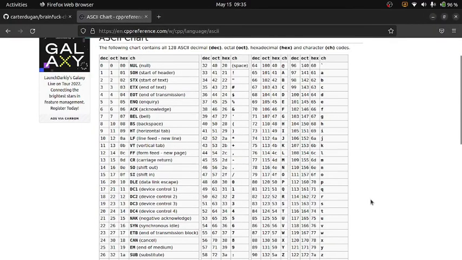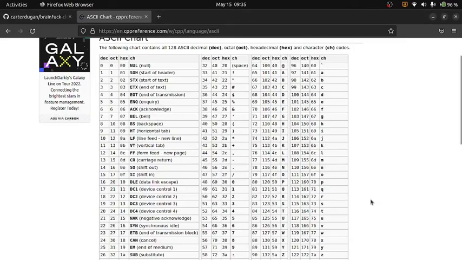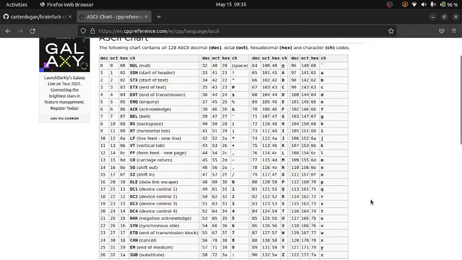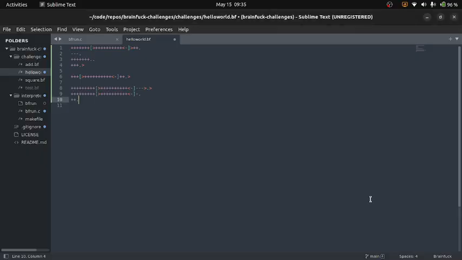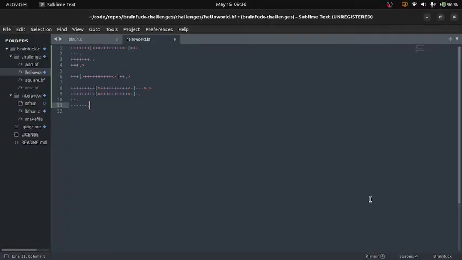And 79. Yes, 79, so let me just do that. And then W, O, R is 82. So we're at 79, so we'll just do that. L is at 76. So I'll put that. And then D is 68. So we'll go ahead and do that.